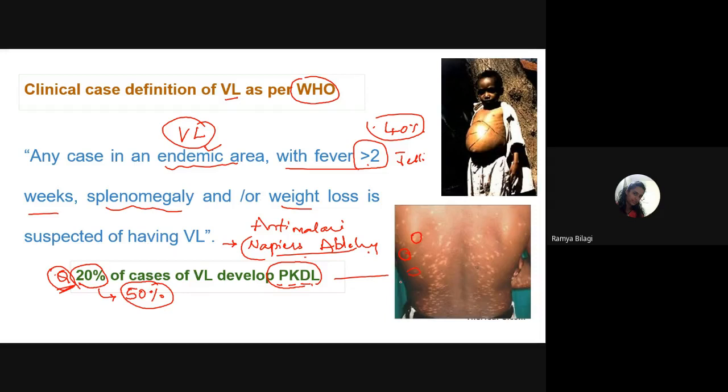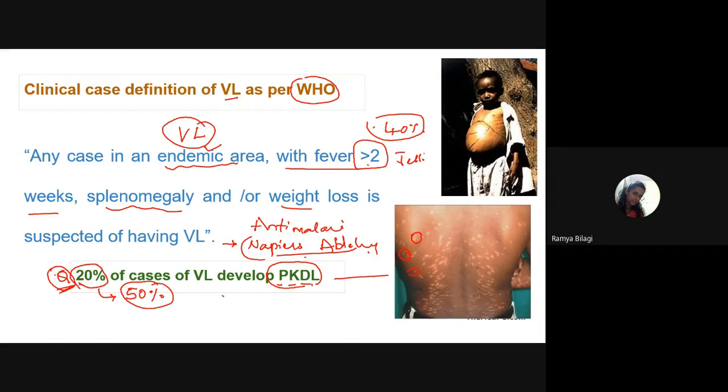Very important is that whoever develops PKDL usually doesn't go to any physician or nearby doctor, because they feel that as such my skin color has changed, but I don't have any fever. I don't have any other problem like weight loss or anemia, nor am I feeling tired or sick. Because of all these things, the patient may totally neglect it.